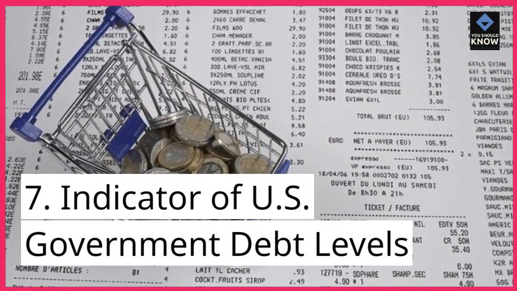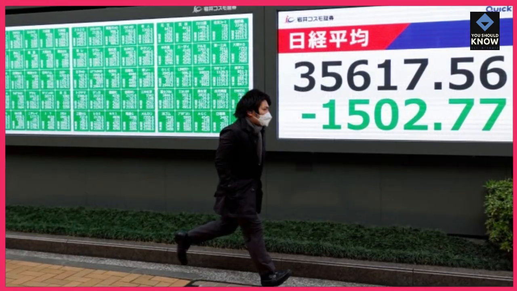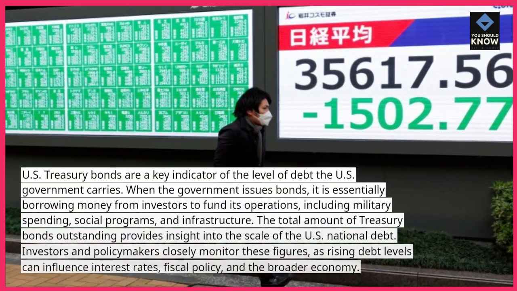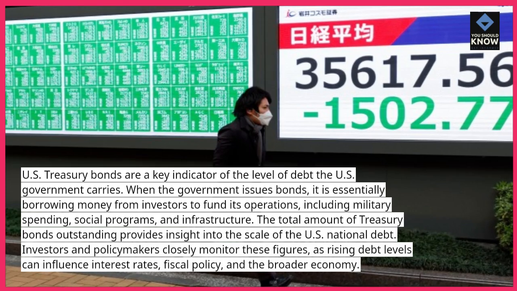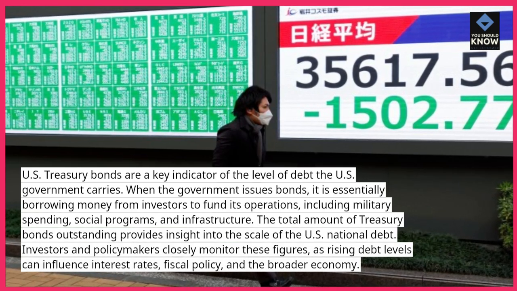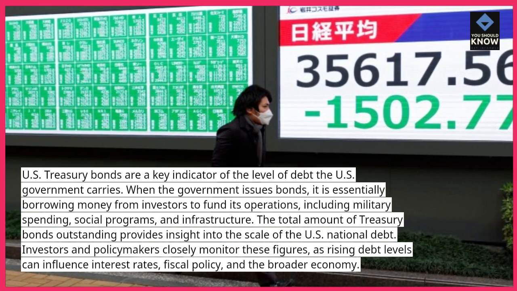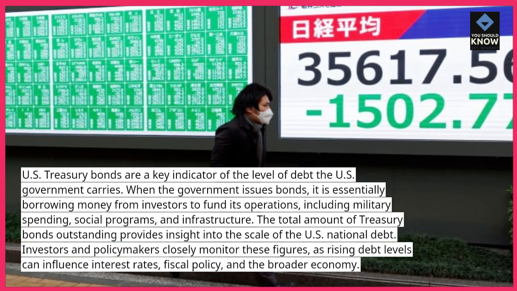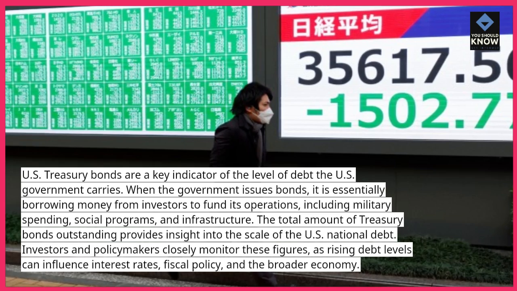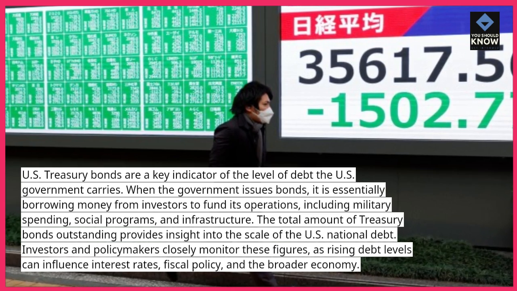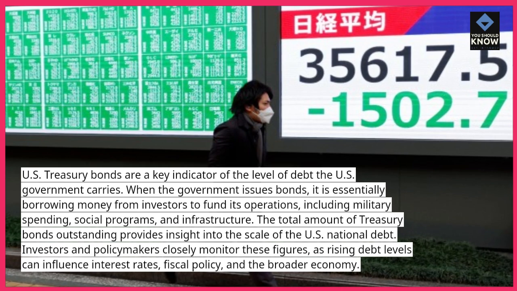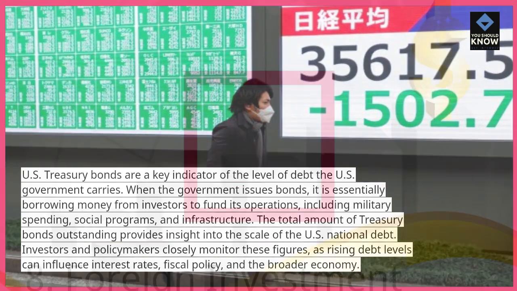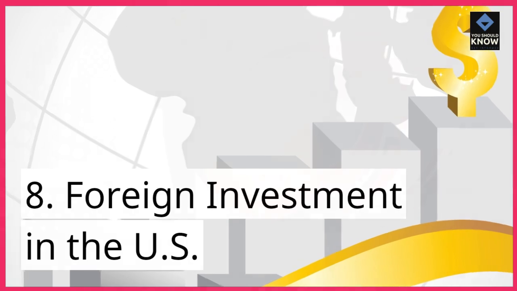7. Indicator of U.S. government debt levels. U.S. Treasury bonds are a key indicator of the level of debt the U.S. government carries. When the government issues bonds, it is essentially borrowing money from investors to fund its operations, including military spending, social programs, and infrastructure. The total amount of Treasury bonds outstanding provides insight into the scale of the U.S. national debt. Investors and policymakers closely monitor these figures, as rising debt levels can influence interest rates, fiscal policy, and the broader economy.